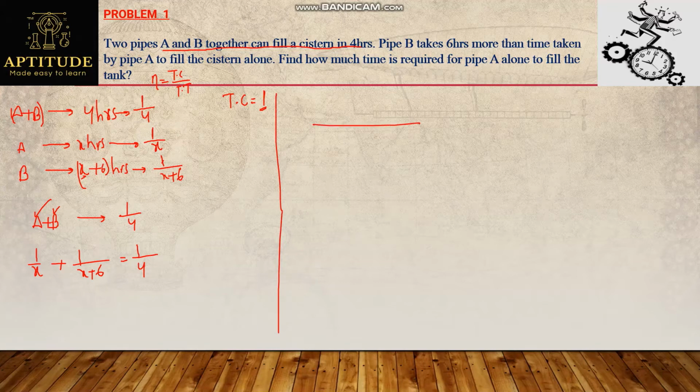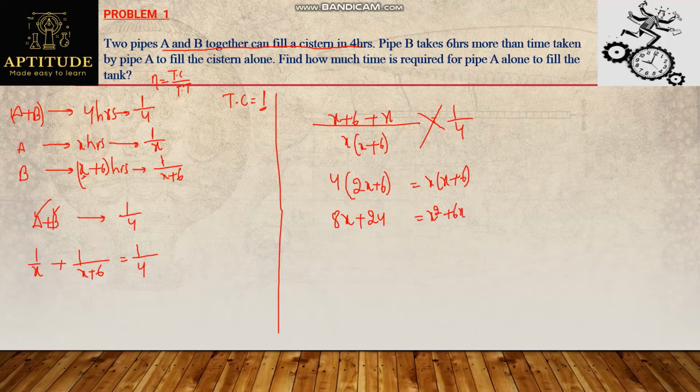If I take LCM, I'll get X into X plus 6 as LCM. In the numerator, it will be X plus 6 plus X, equals 1 by 4. Take cross multiplication. I'll get 4 into 2x plus 6 equals x into x plus 6. 4 2's are 8x plus 24 equals x square plus 6x.